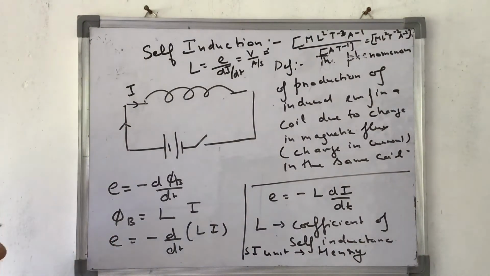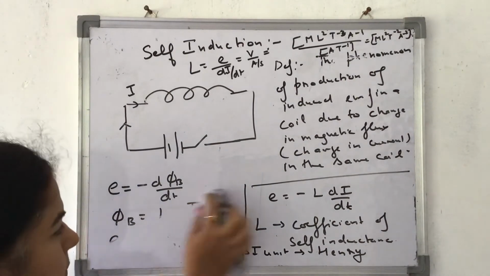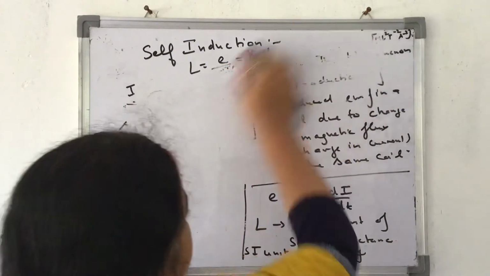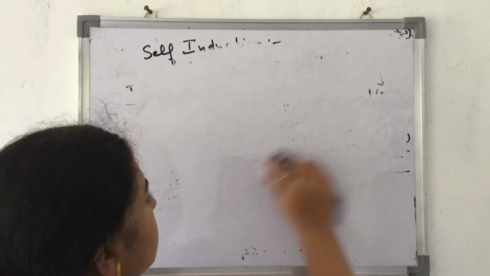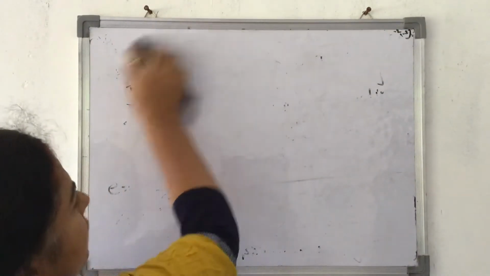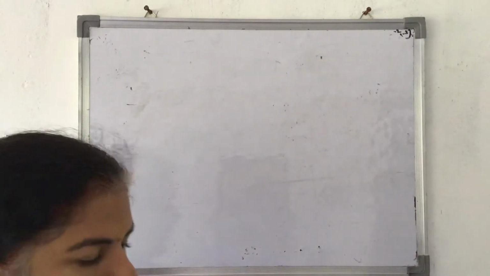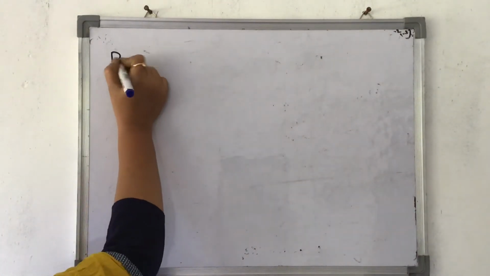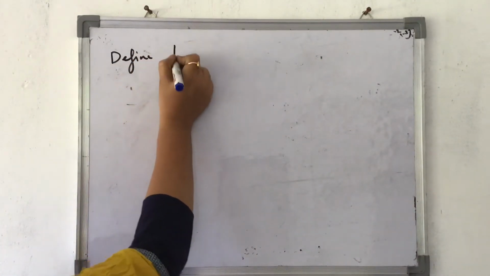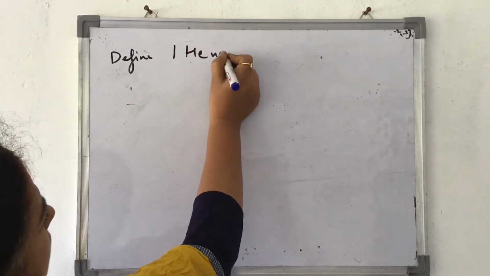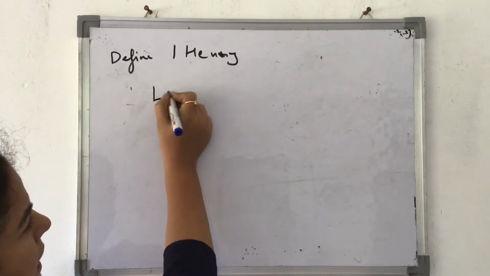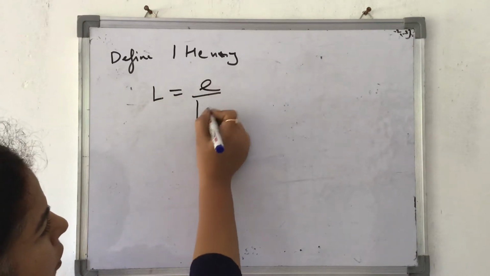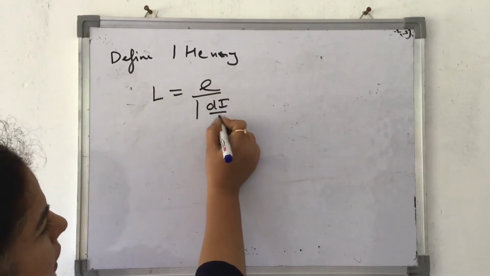Now how can we define 1 Henry in terms of this? Define 1 Henry. For this, I just come back to the formula. What is L is equal to E magnitude of di by dt.